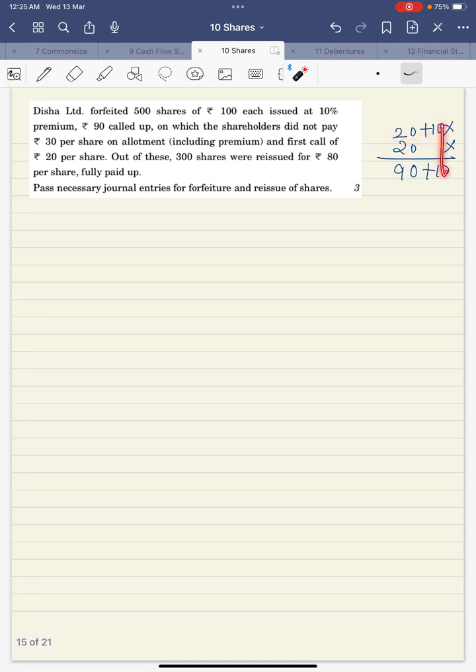Then how much is paid? This is done, is 40, 90, so 50 rupees is paid, rest is not paid. This is the debit part, share capital, share forfeiture. Sorry, the share capital and SPR. This is share forfeiture, share allotment, and share first call. So let us pass the forfeiture entry first in this case.